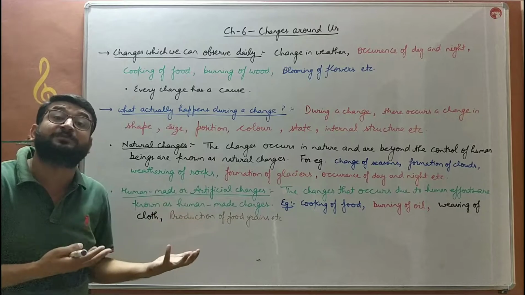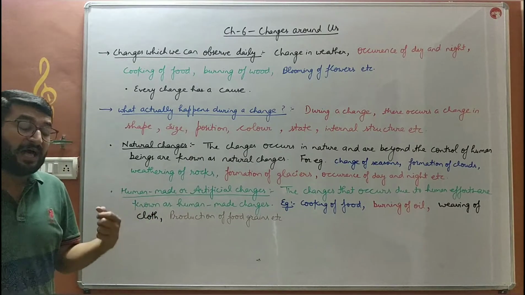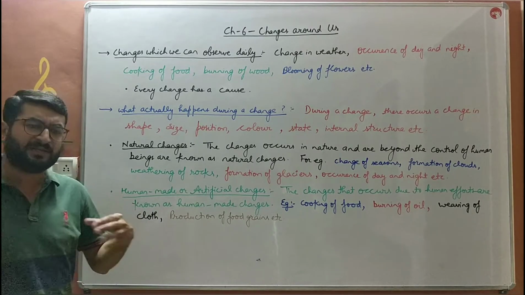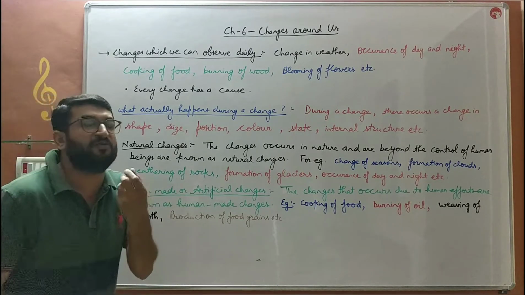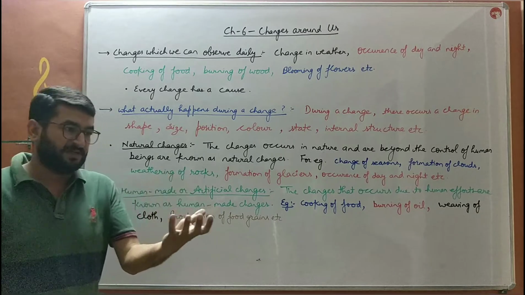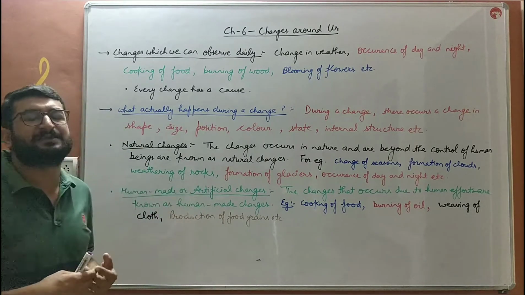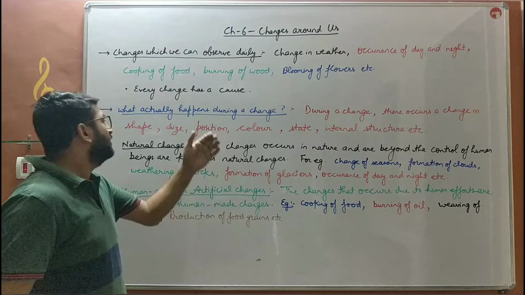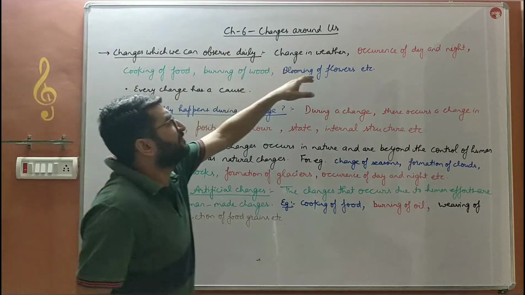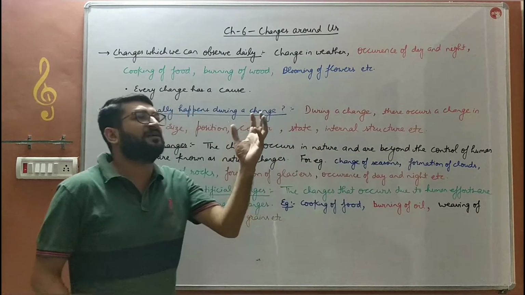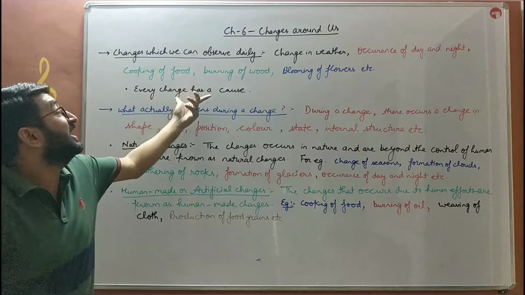Cooking of food has a cause. Cooking allows that food to digest easily in our body, as well as cooking makes it a bit tastier for us. It will be easy for us to have that diet, that vegetable, when we cook it, as compared to the raw one. So these are certain examples of the changes which occur in our daily life, which occur around us. And every change has a cause.